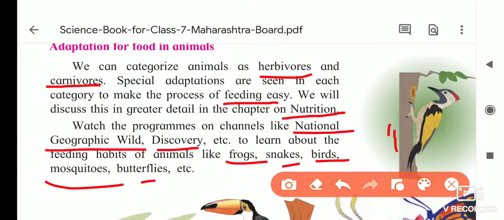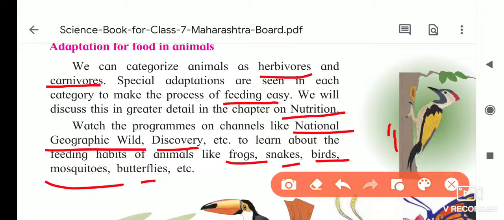Our tongue is joined to the back of our mouth, but the frog's tongue is attached at the front and folded inside. Whenever prey like a housefly comes along, it throws out its tongue, the prey gets stuck to it, and the frog swallows it.